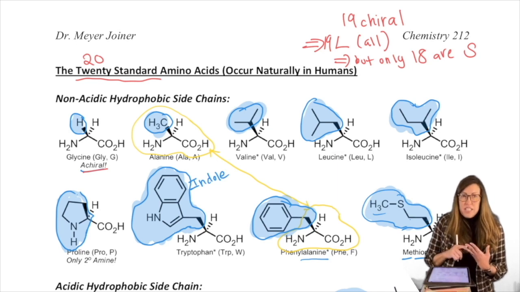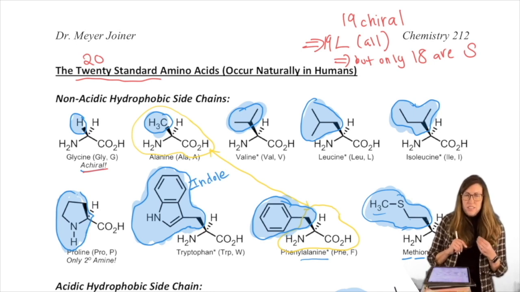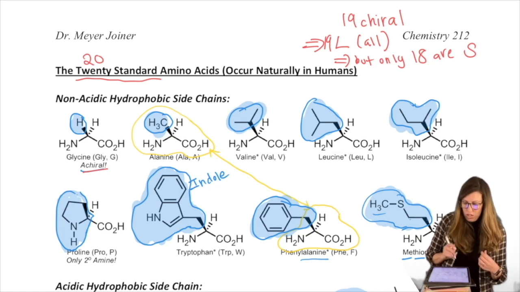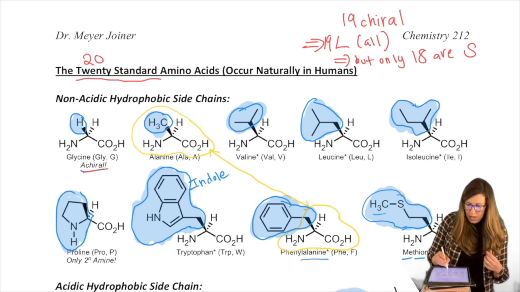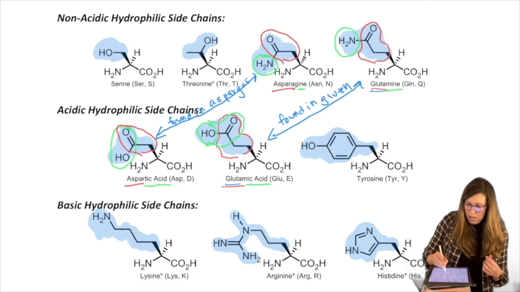But of the 19, all are L, but only one is not S, right? So all the rest are S. How could something be L and S and something else be L and R? So we have to look at that convention for how they describe this stereochemistry.